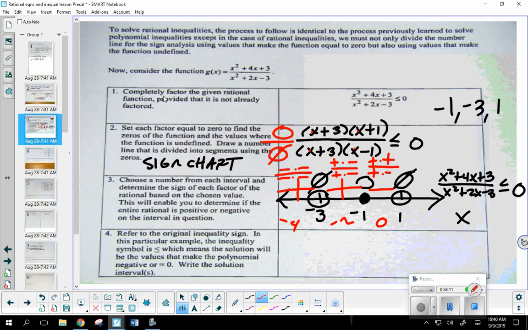Okay. And we've got 1 left. Adrian, I just need something bigger than 1. 2. Perfect. Okay. And we're going to plug it in one more time. So let's see. 2 plus 3. Positive. 2 plus 1. 2 plus 3, another positive. And what about 2 minus 1? Positive. So what's this last interval? It's got to be a positive.